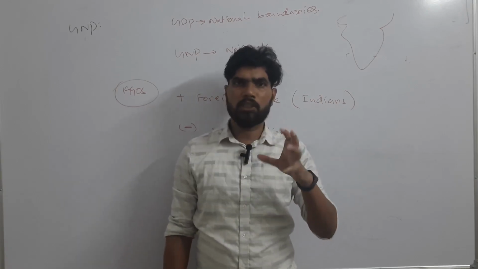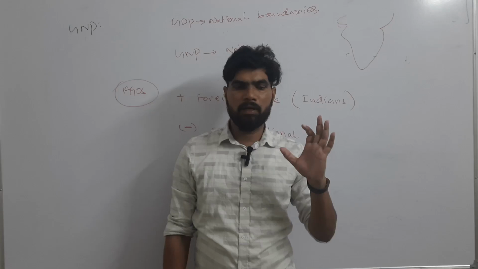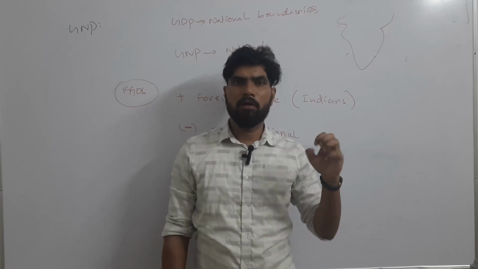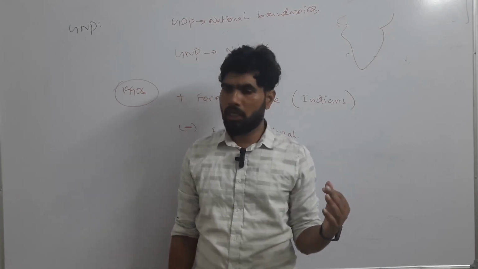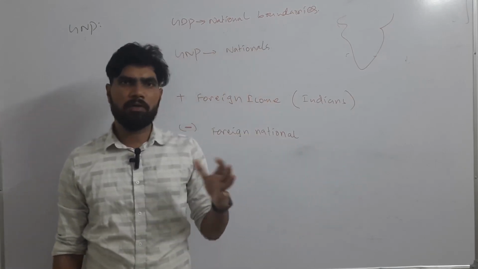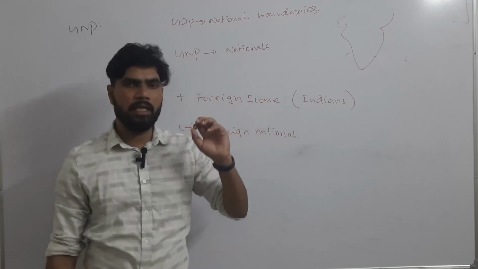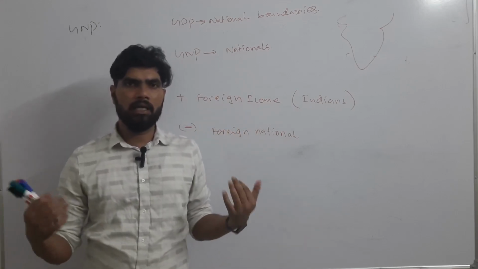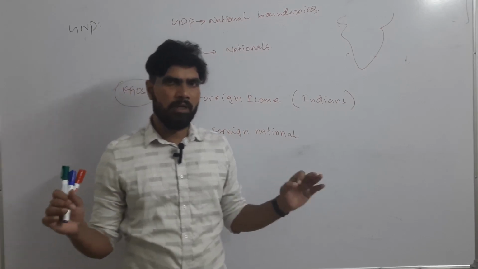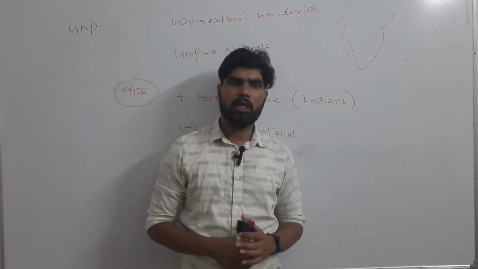It was giving the well-being of an economy or well-being of a country. However, after globalization, after the 1990s, people moving to other countries and working and earning incomes has become very common. So now what are countries focusing on?